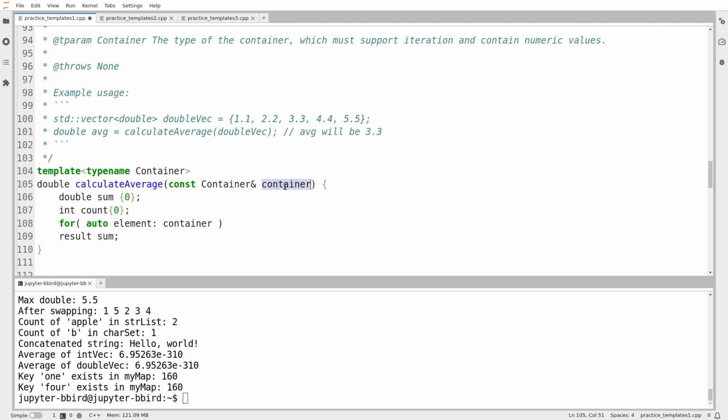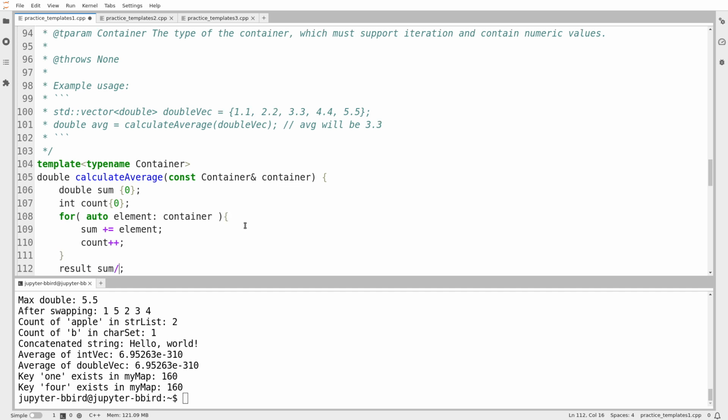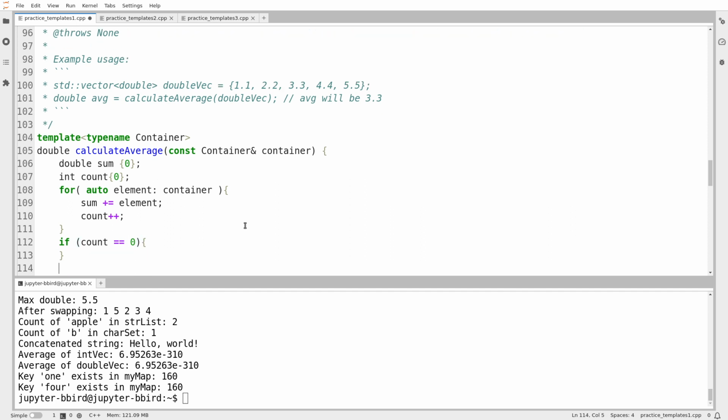It could be a vector of ints. I just want a double result. So for every element in the container, sum plus equals element, and then count plus plus. And then when I'm done, I return sum divided by count, unless the count is equal to 0, then I've got a problem. Then I just return the double value 0.